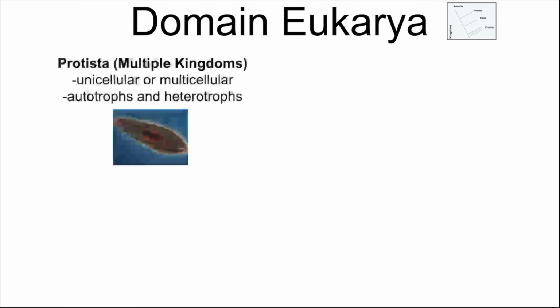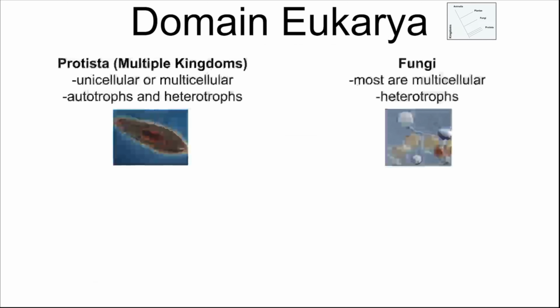Let's briefly look at the domain Eukarya so you can have an idea of what organisms make up that domain. So protists are multiple kingdoms, and they're mostly unicellular. Some are multicellular, some are colonial. Protists can be autotrophic and heterotrophic. So autotrophs would be generating energy from things like sunlight or chemical energy, and heterotrophs would be organisms that have to eat other organisms or matter in order to generate energy.